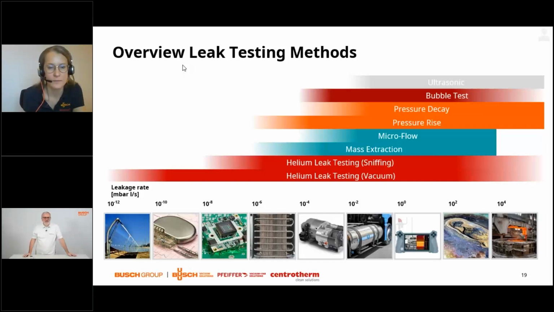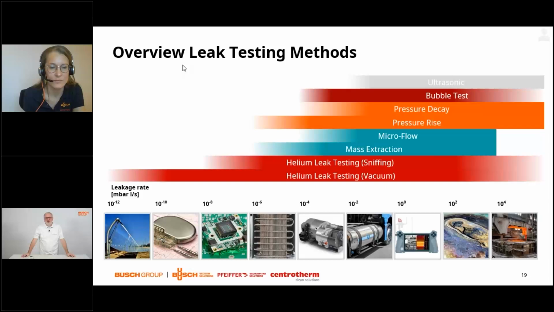The detection limit of ultrasonic leak testing is somewhere in the 0.1. Some textbooks are saying 10 to the minus 2 millibar liter per second range. The majority of applications is performed at higher leakage rates. And we have put the acoustic camera, so a combination of optical methods and acoustic measurements by an array of ultrasonic detectors, at 10 to the power of 0, 1 millibar liter per second.